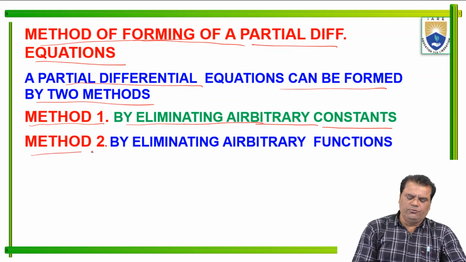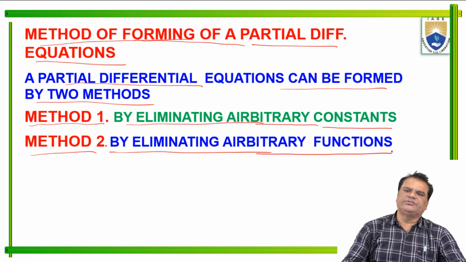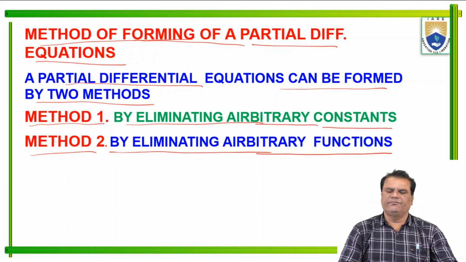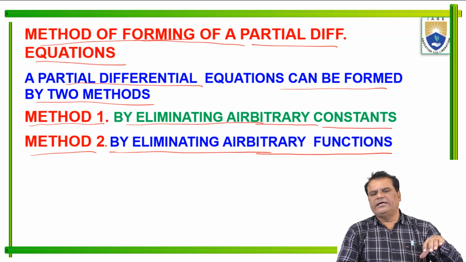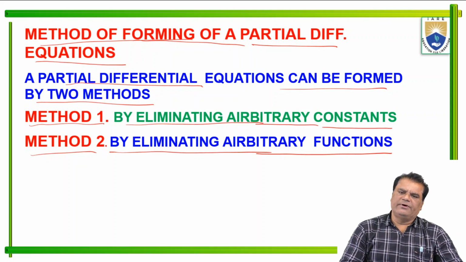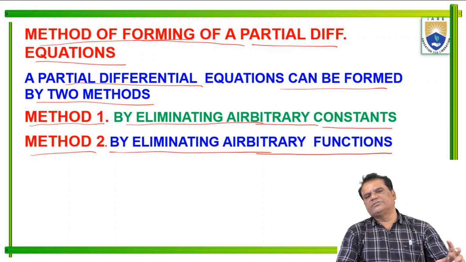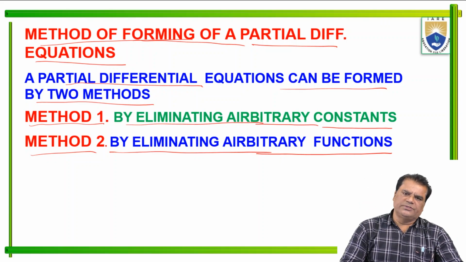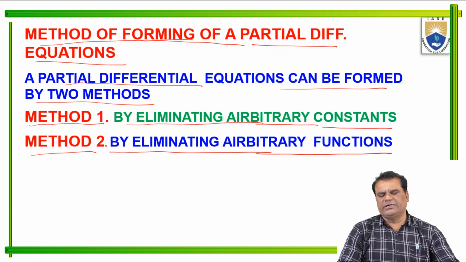Next is method 2, by eliminating an arbitrary function. We can eliminate arbitrary constants if constants are given. Otherwise, we can eliminate a function if a function is given in our relation. So there are two methods we can apply to form a partial differential equation. Here we give some examples, one method at a time, of how we can form a partial differential equation with the help of a given relation.